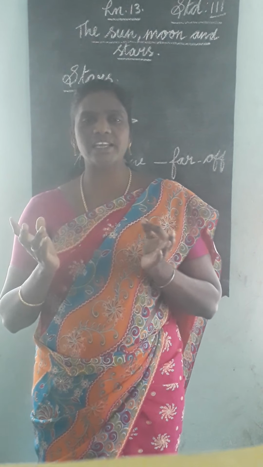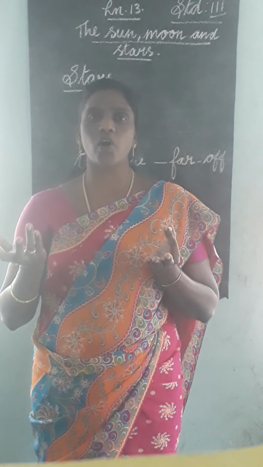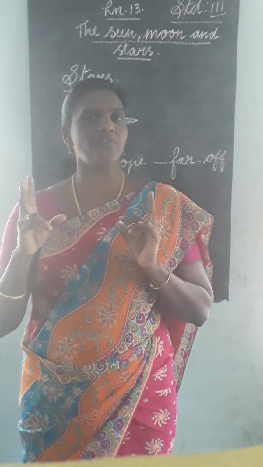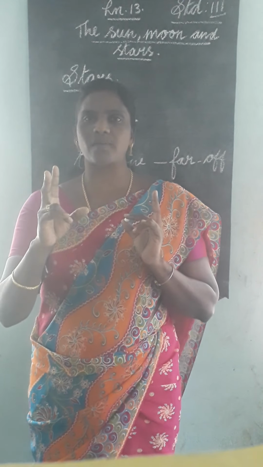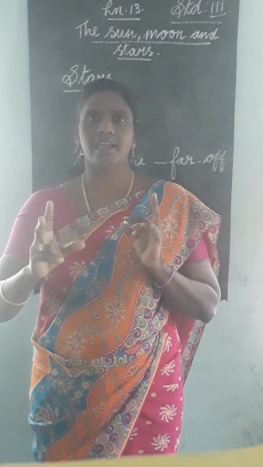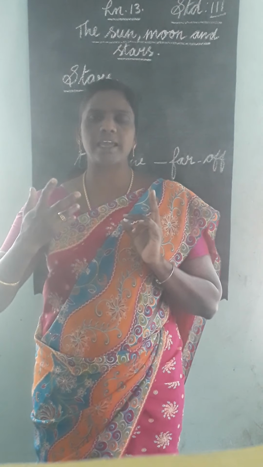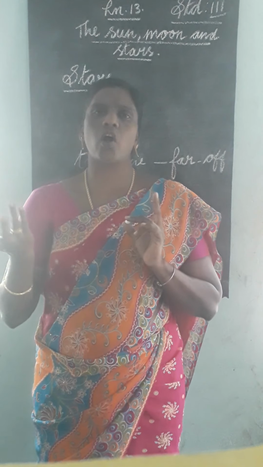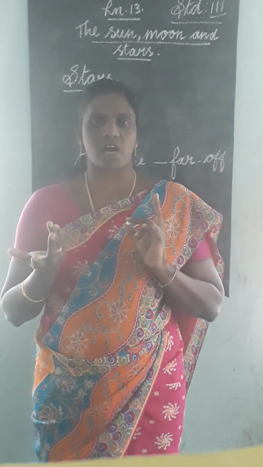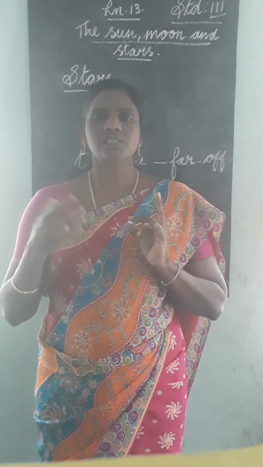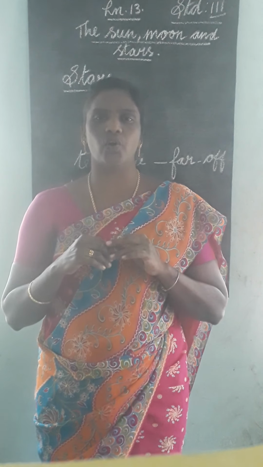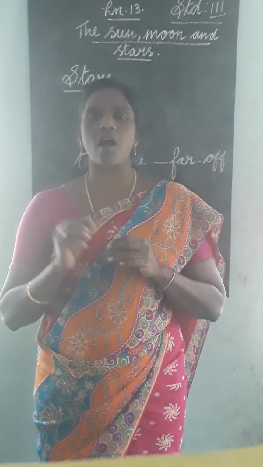They have identified many constellations. So now you have studied two groups of stars, isn't it? Two constellations you studied, the Great Bear and Orion. So they have identified many constellations, many groups of stars. Some 1500 years ago, an Indian astronomer